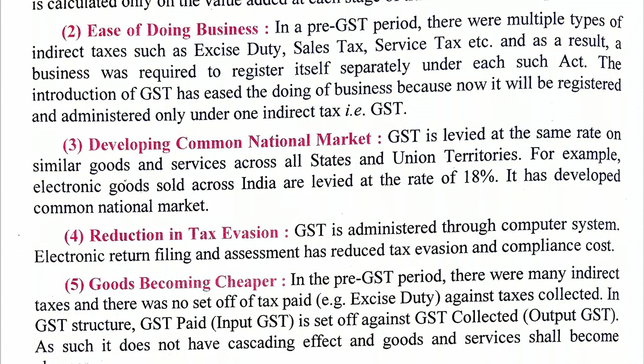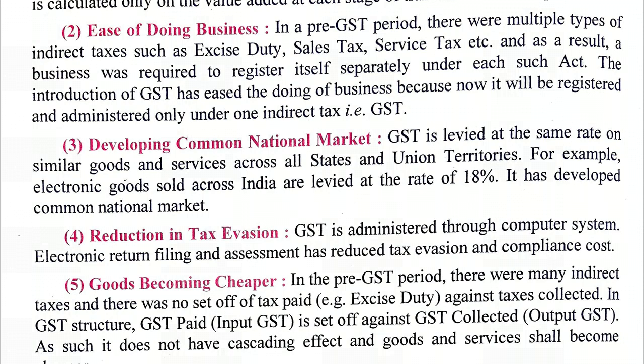This confusion has been removed because there are only 5 rates of GST. Moreover, the rates of these types of taxes were different in different states also. So when a businessman sold goods to Delhi, a different rate was to be paid by him. When the same goods were sold in Madhya Pradesh, Bihar or Jharkhand, different rates were paid by him. So this type of confusion has now been removed.